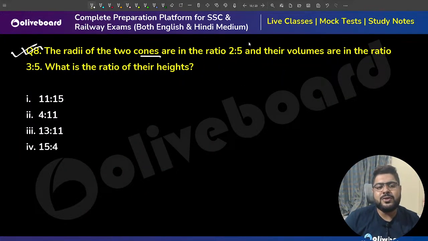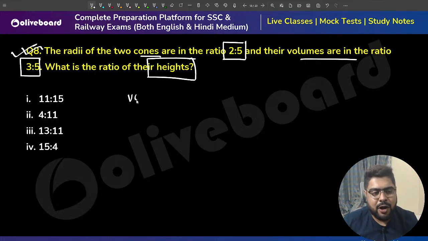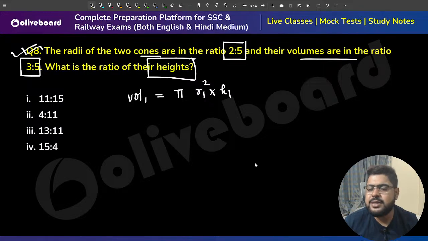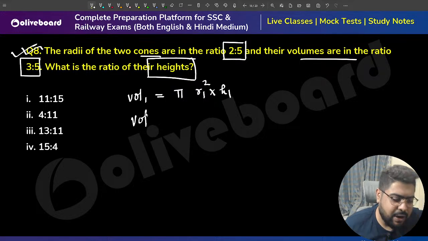The radii of the cones are in this ratio. The volumes are in this ratio. They are asking for the ratio of the heights. Again, volume equals, sir, pi R1 square into H1. Volume is also doable by this, yes, absolutely authentic.